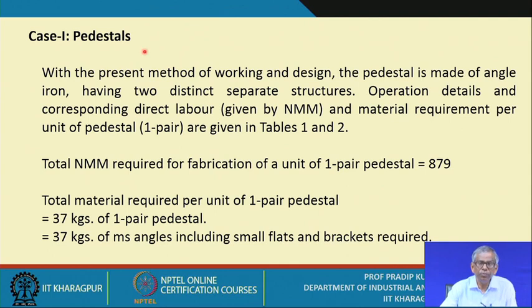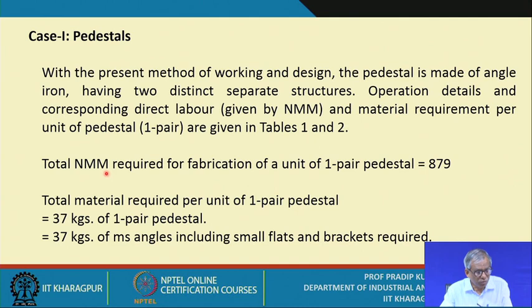Now, when you refer to the pedestals, with the present method of working and design, the pedestal is made of angle iron having two distinct separate structures. If you refer to the drawing, you will get these details. Operation details and the corresponding direct labor given in normal man-minutes, and material requirements per unit of pedestal are given in tables 1 and 2.